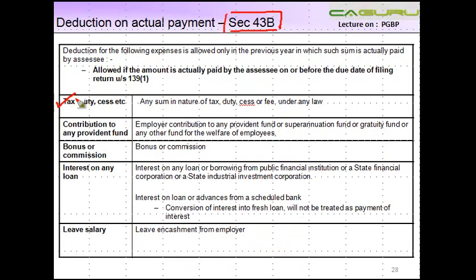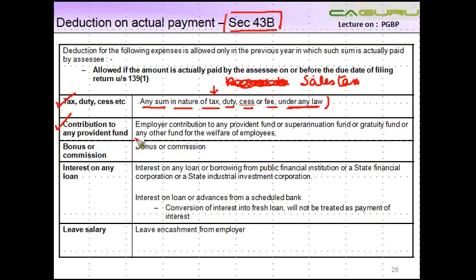The first one is tax, duty, cess, etc. So any sum in the nature of tax, let's say income tax. No, actually not income tax, because income tax is not allowed as a deduction. Let's say sales tax, right? Duty, cess or fee under any law. Duty can be your custom duty, okay? Similarly, cess can be other things which are levied under any other law.